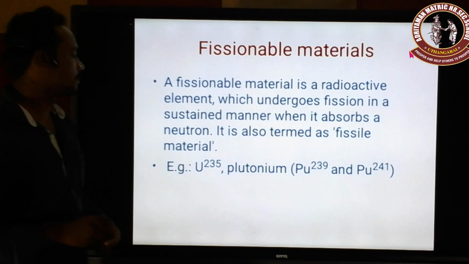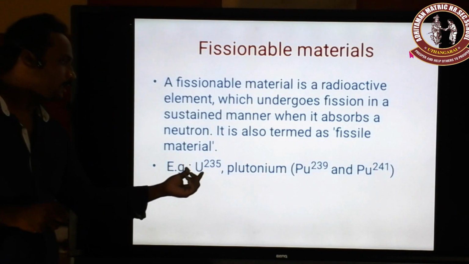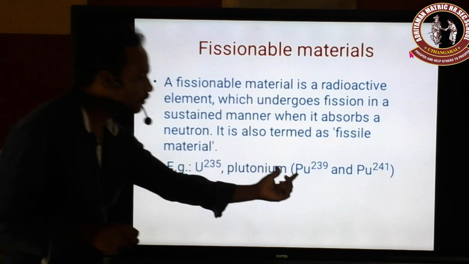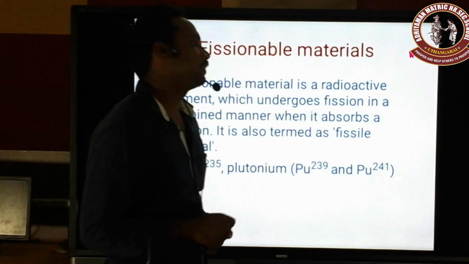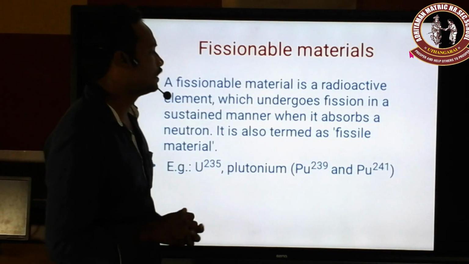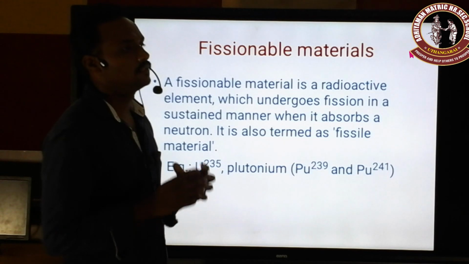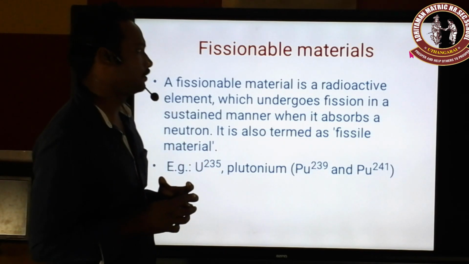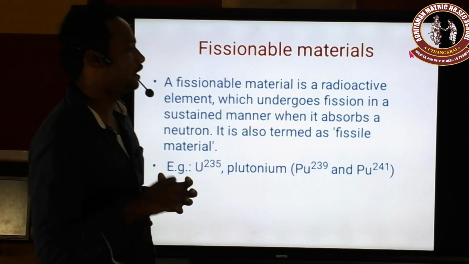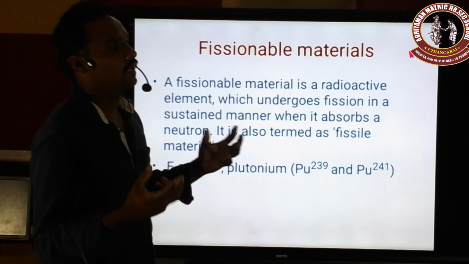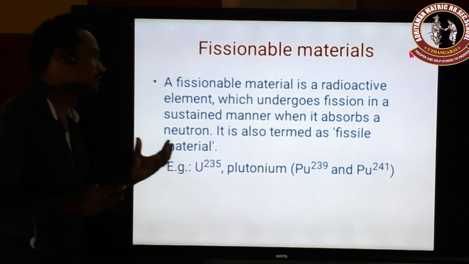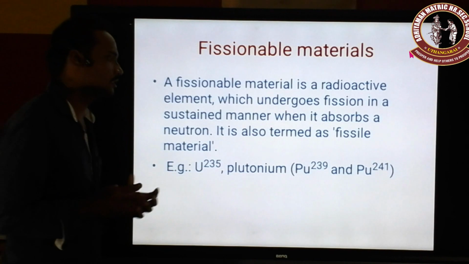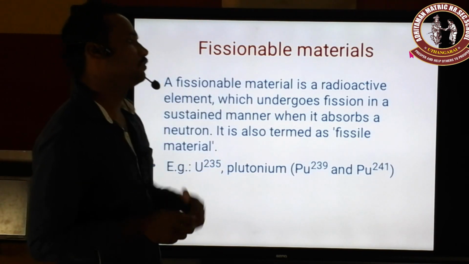So what are the fissionable materials we have? Here there are uranium 235, plutonium 239 and plutonium 241. These are called fissile materials, because these radioactive elements absorb a neutron, and after absorbing it they produce a fission reaction. So these fission-reaction-producing materials are called fissionable materials.